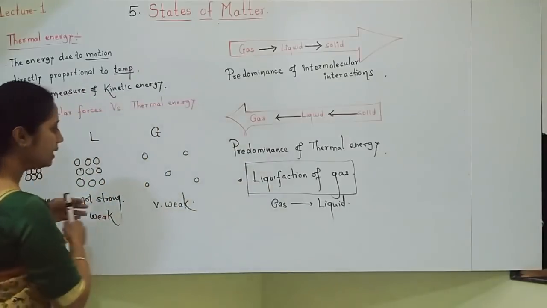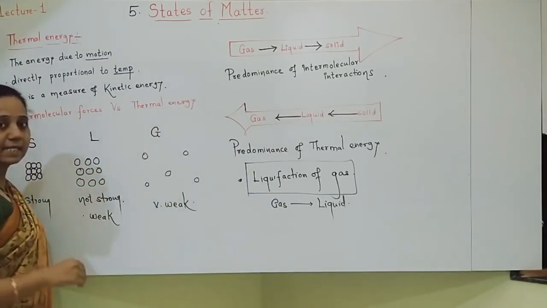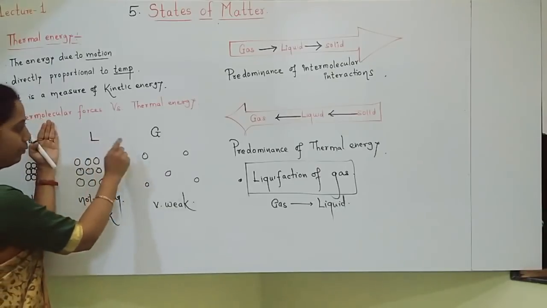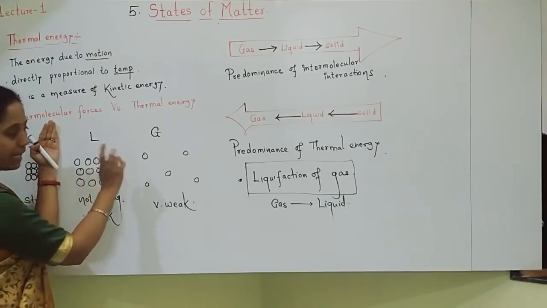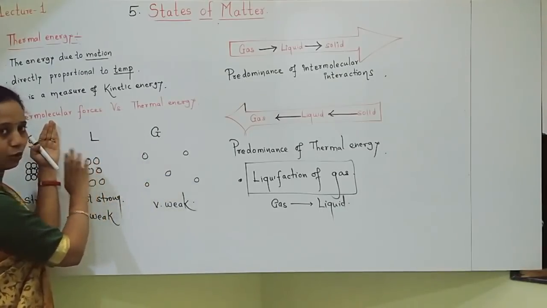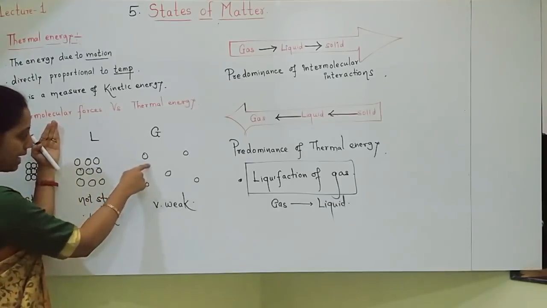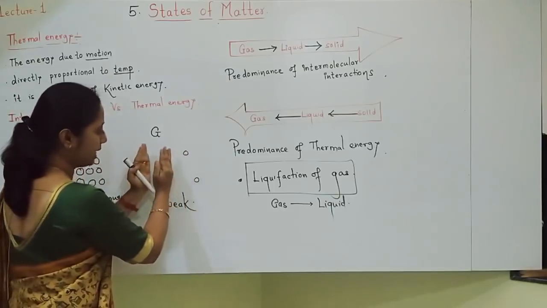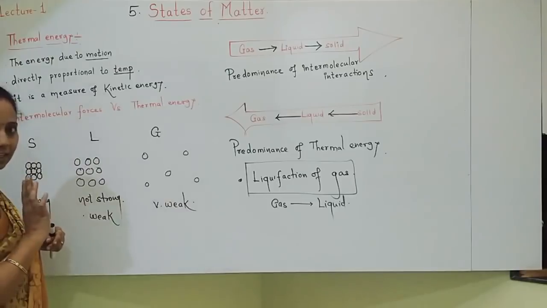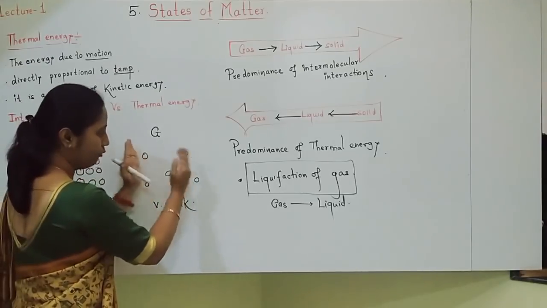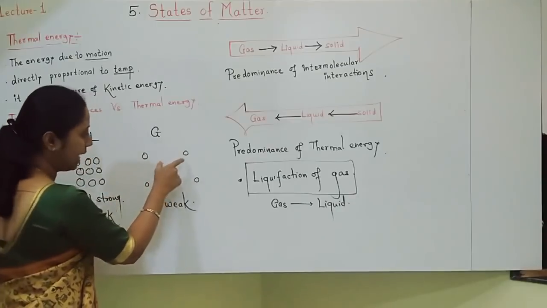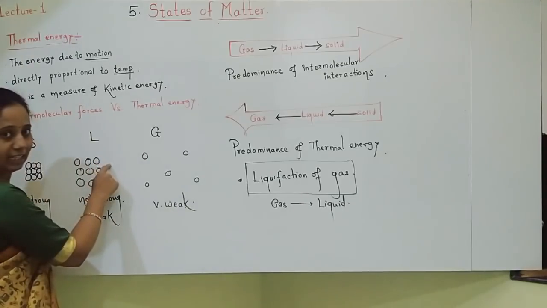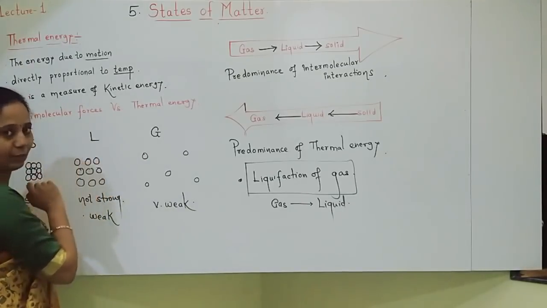First thing, see here. In gases, atoms are far away from each other compared to liquids. Now don't look towards solids. Compare only gas and liquids. In gases, atoms are far away. In liquids, atoms are close to each other. So if we have to convert gas into liquid state, first we should compress the gaseous atoms. Agree with me? Once we put pressure and compress the gas, the atoms will come close to each other, like the atoms in liquids.